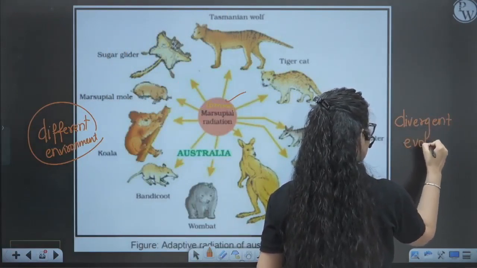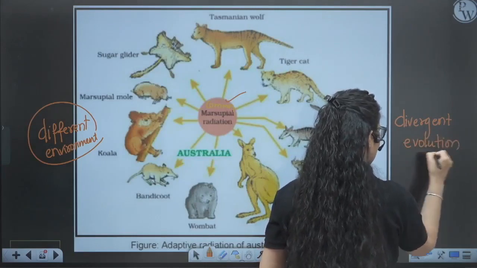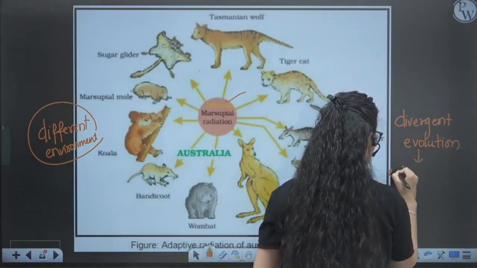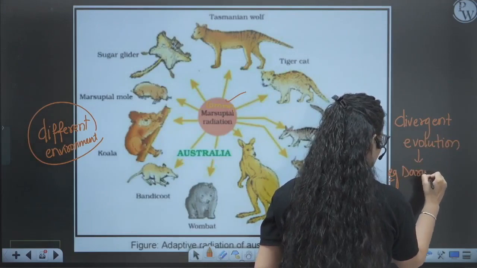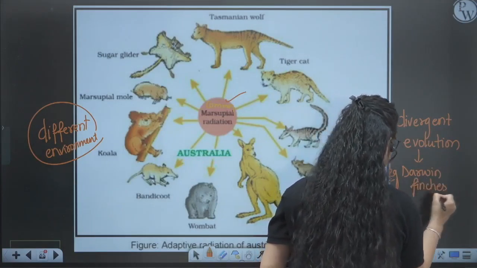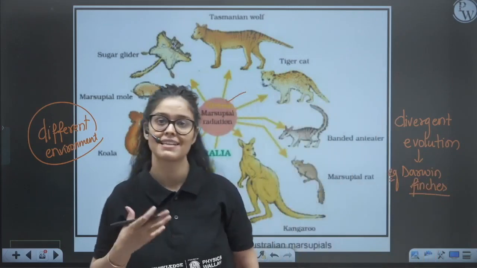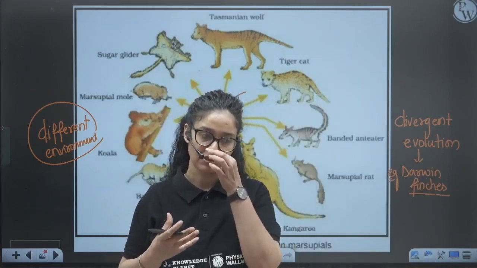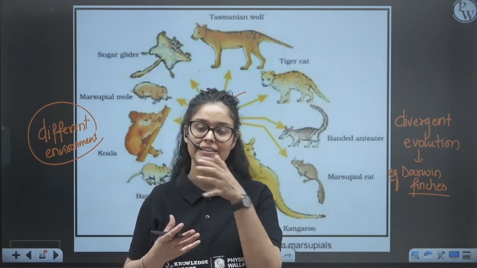Divergent evolution. And the other example of divergent evolution is also Darwin finches. Earlier, Darwin finches had a parent population with a normal beak, and they were eating seeds.